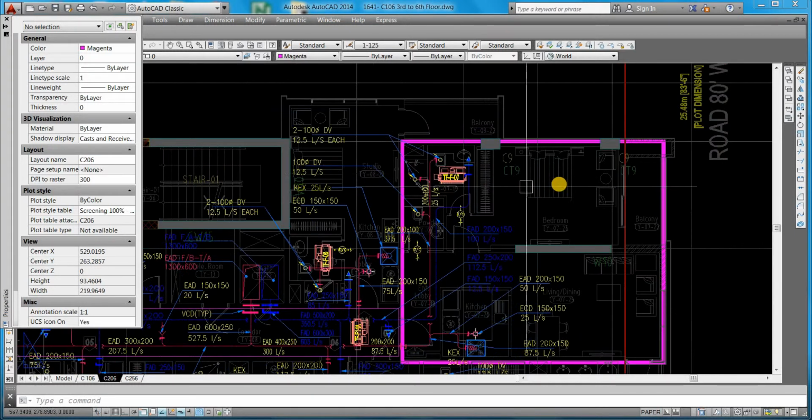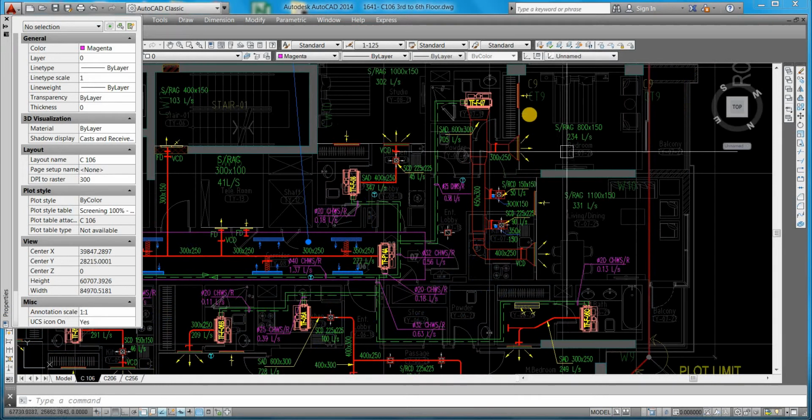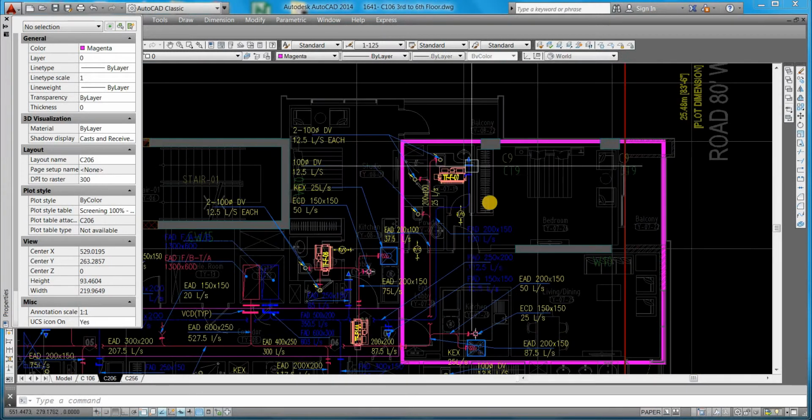So what we did earlier: in this area there are two bedrooms and two bathrooms, common. One bedroom, this bathroom. So what will we do? Ventilation is also required. AC we are already providing, so ventilation also required.